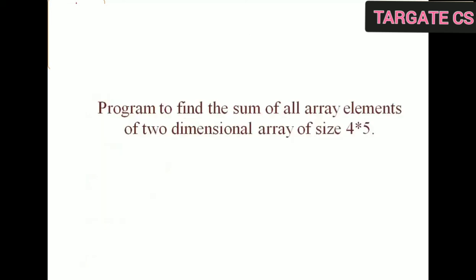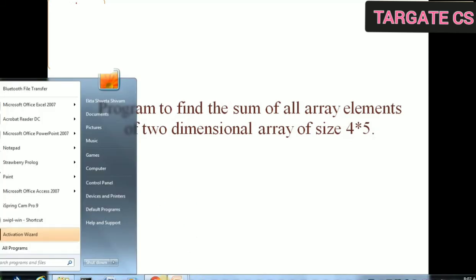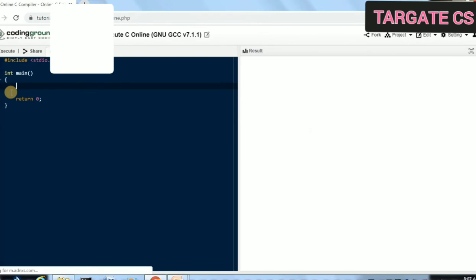So next is a program to find the sum of all array elements of a two dimensional array of size 4 into 5. 4 into 5 means there are a total of 4 rows and 5 columns. So we will do the implementation. We are given the size of the array as 4 into 5. So int, consider your array name is array.